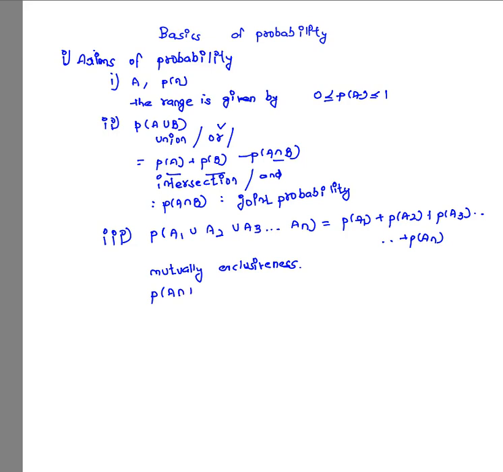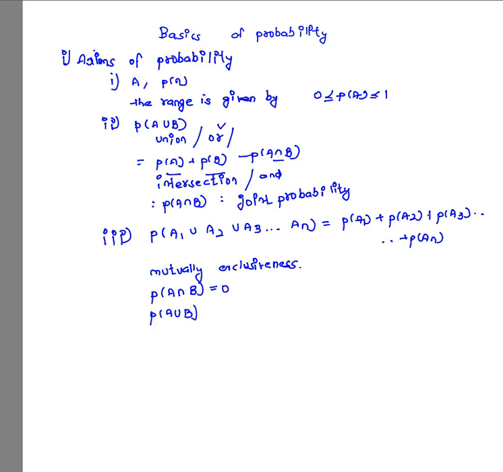Say, for example, P of A intersection B is equal to 0, or we can say P of A and B is equal to 0. It indicates that the probability of occurrence of A and B together is simply 0. In such a case, the probability of occurrence of P of A union B,